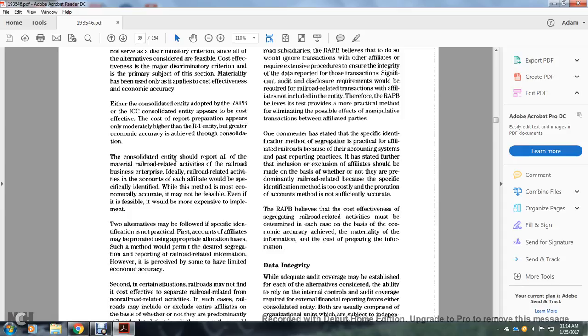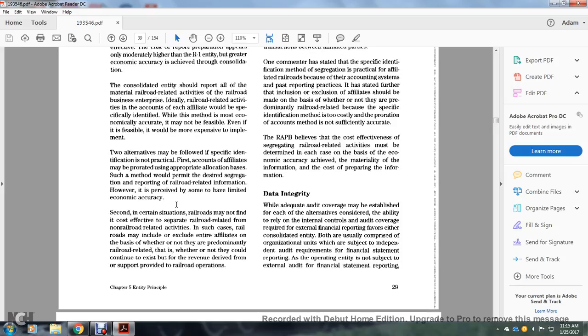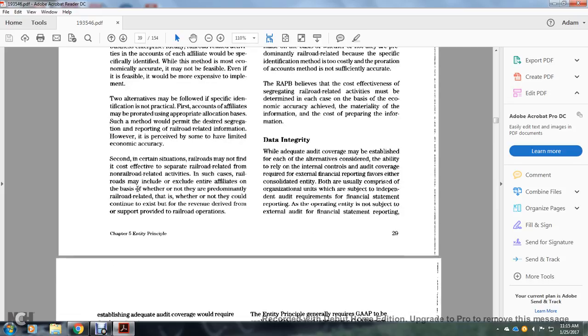Each affiliate should report the material related to the railroad-related activities of the railroad business and enterprise, and ideally railroad activities would be accounted for separately from the others. Specific identification of each affiliate's activities would be the most economically accurate method and the most infeasible, even though if it is feasible it would not be expensive to implement. Two alternatives may be filed with specific identification and practical. The affiliate's accounts may be prorated using an appropriate allocation basis. Such a method would permit the desired segregation in reporting the railroad-related information, however, there is some loss of economic accuracy.